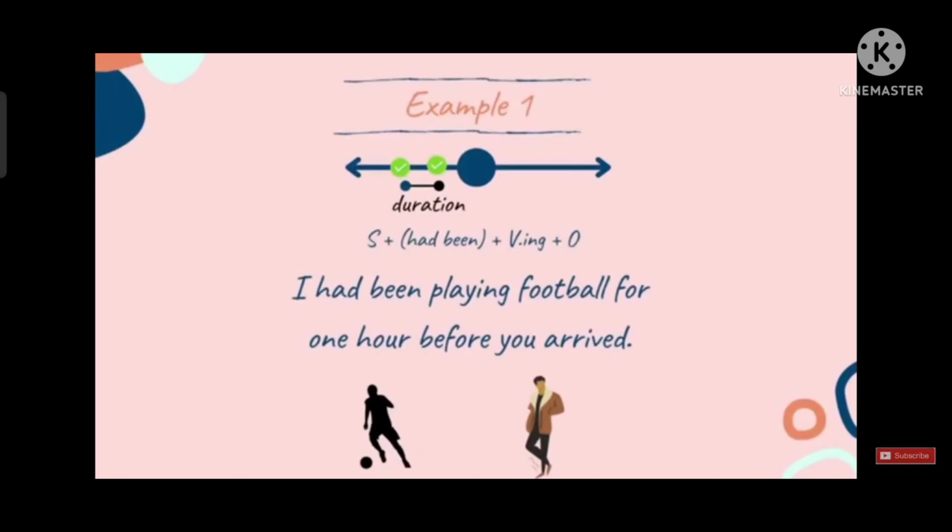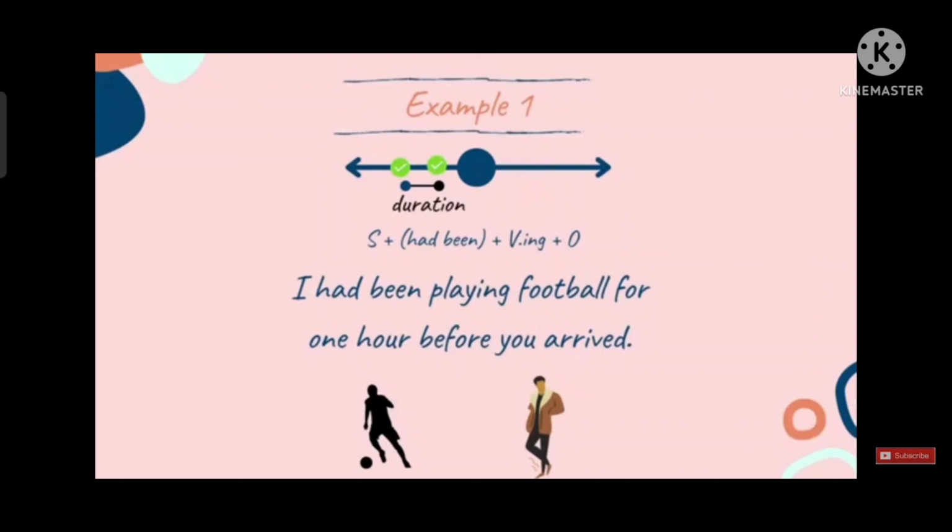I had been playing football for 1 hour before you arrived. My activity of playing football was started and continued for an hour, and it was interrupted by another activity. So we have used past perfect continuous tense. Notice the duration of 1 hour is mentioned here. So in the timeline, it will be shown that there is an ongoing activity in the past that was stopped until another activity started.